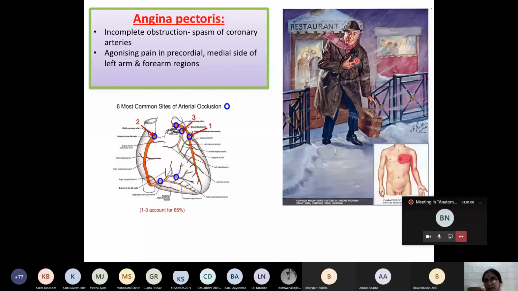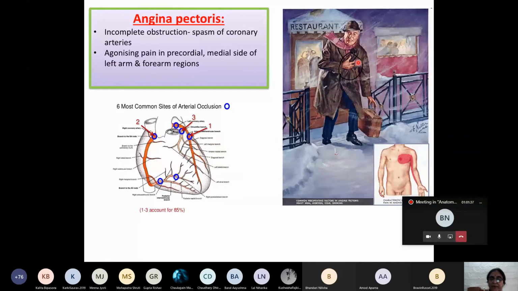When the person is doing any work, the blood supply to that part of the heart is very obstructed. So it will yield a gripping, constricting retrosternal pain towards the left chest wall. So this condition is known as angina pectoris. It occurs on exertion, but gets relieved on relaxation.